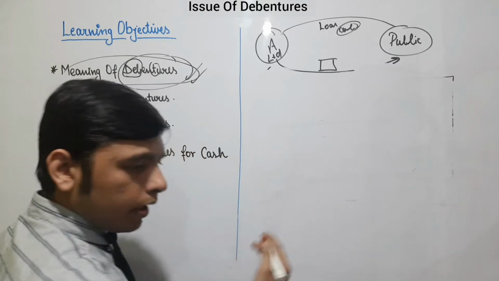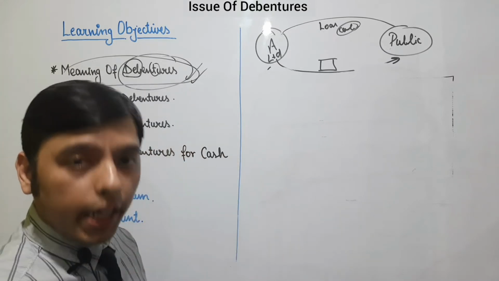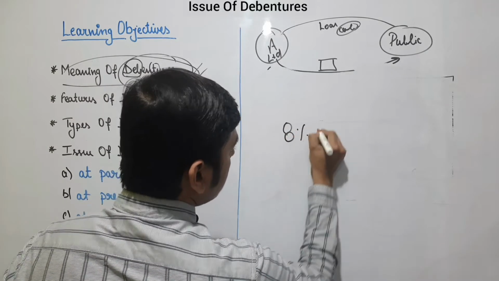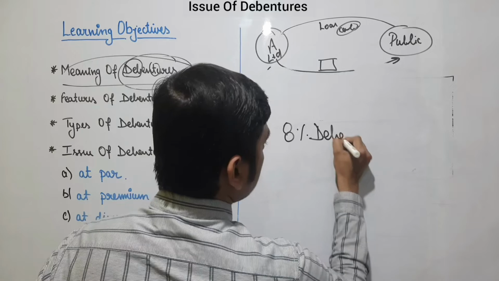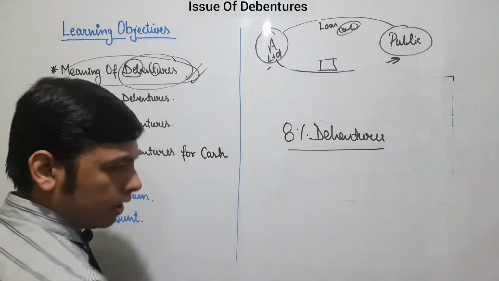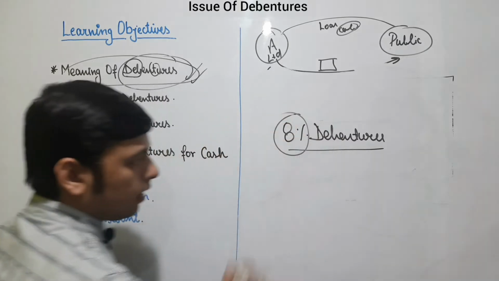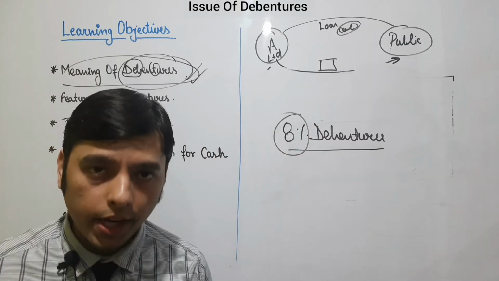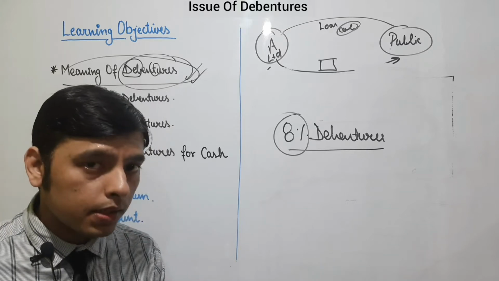Suppose the company is issuing debentures at the rate of 8%. We will write it as 8% debentures. This is how we write the name of a debenture. The meaning of this 8% is the coupon rate.